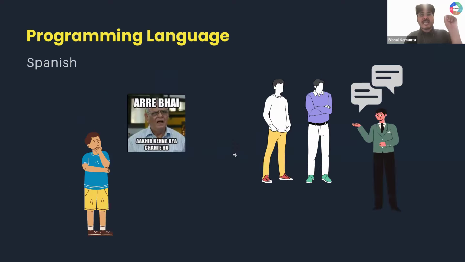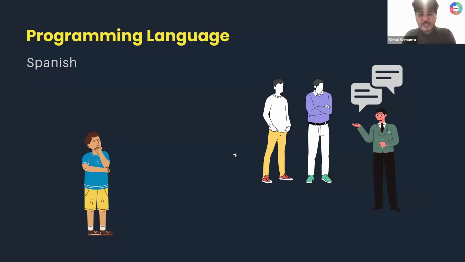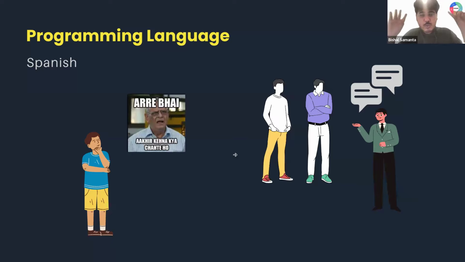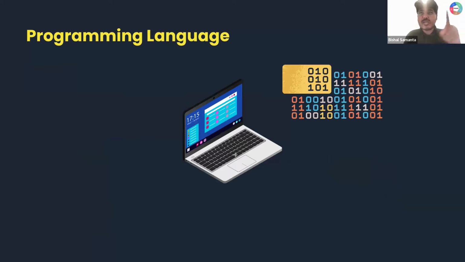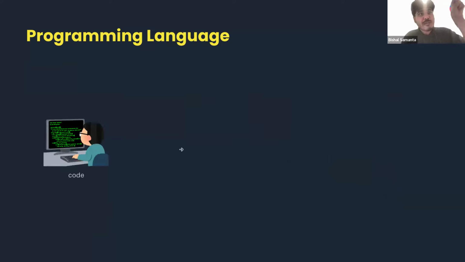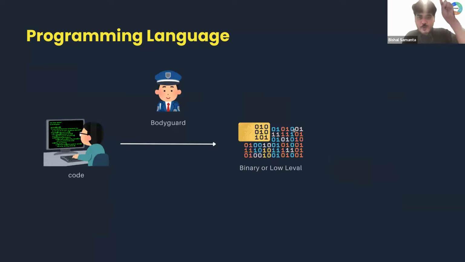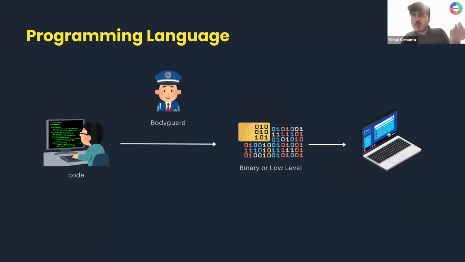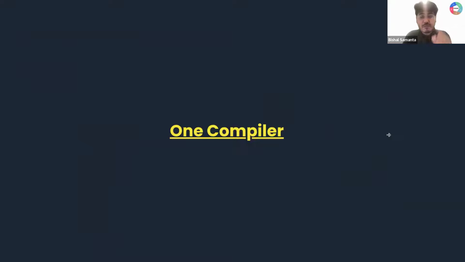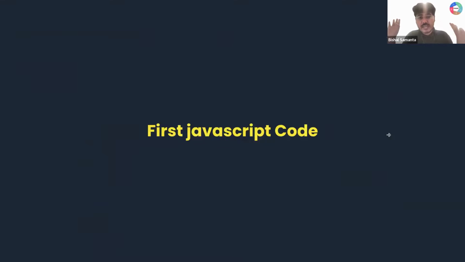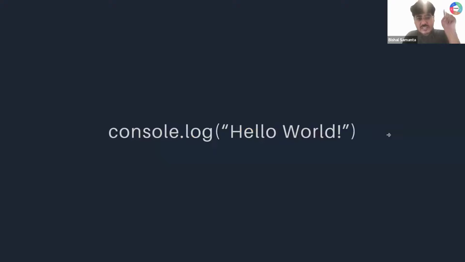Okay, we start our journey with programming language. What is programming language? We understood the importance of programming language because we cannot write binary to our computer. We'll be writing some programming language, some code which looks like English, and after that, there will be some bodyguard who will be converting that code to low level code, 0, 1, so that my computer can understand, right?